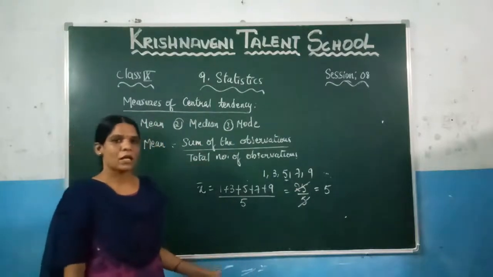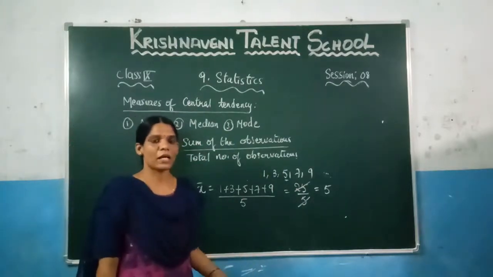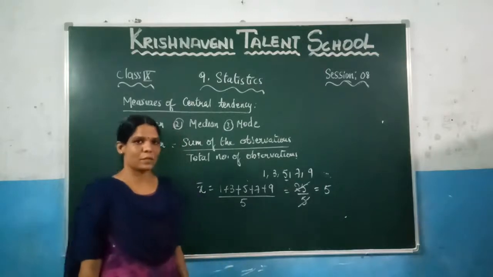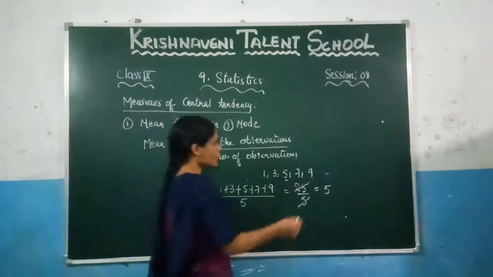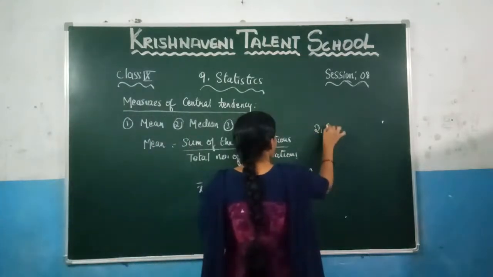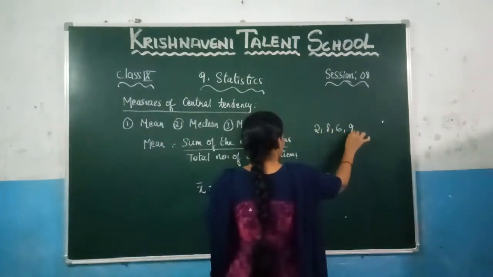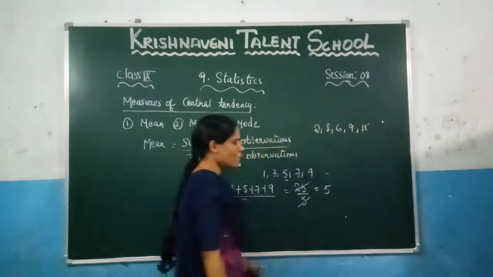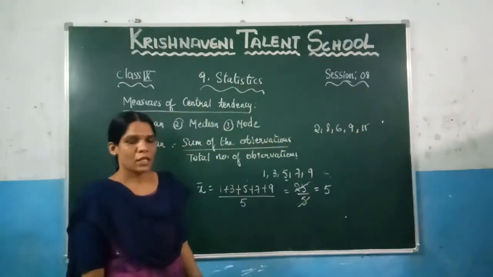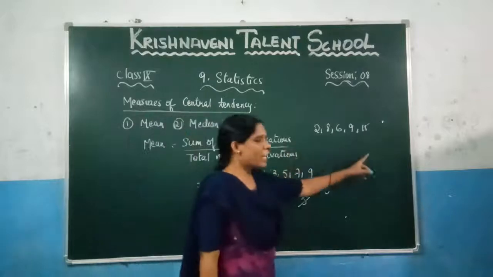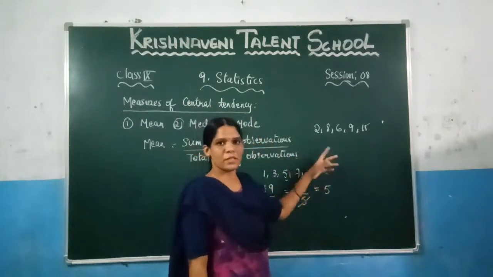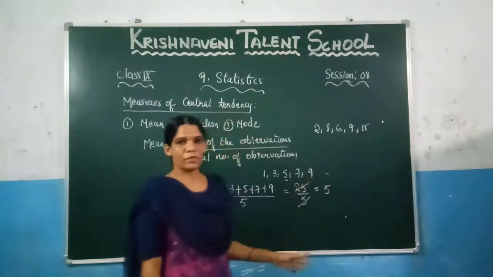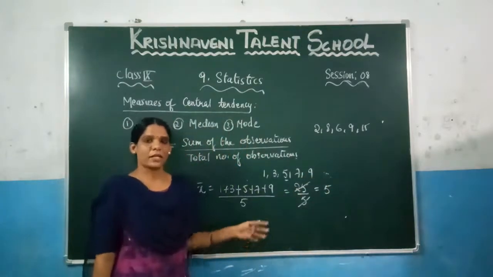Let us see how to find the mean of an ungrouped frequency distribution table. This was about raw data. That means if you are given numbers, suppose 2, 8, 6, 9, 15, and they ask you to find the mean, how do you calculate? You have to add all these observations and count the number of observations, so that you can find the mean of any given raw data.